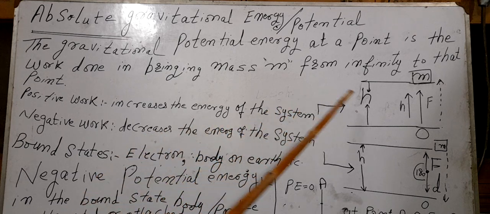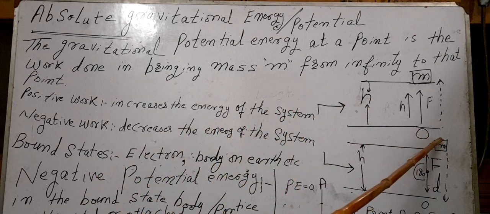It is clear that when the body of mass m was lying at this point, its energy was higher, which in this case is mgh, and when it is brought to this point, its energy relative to the ground becomes 0 because its height becomes 0.